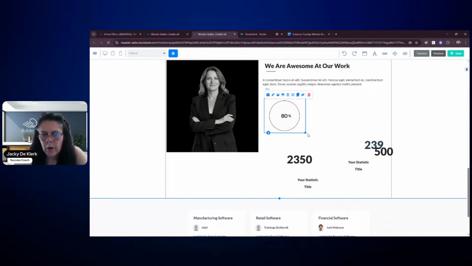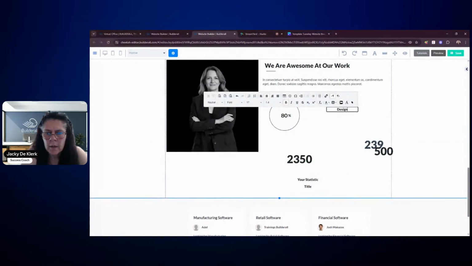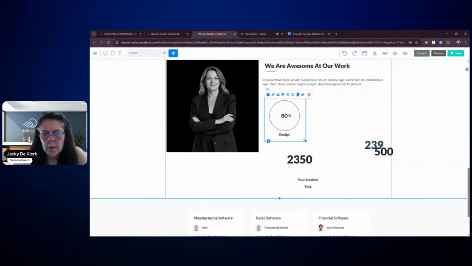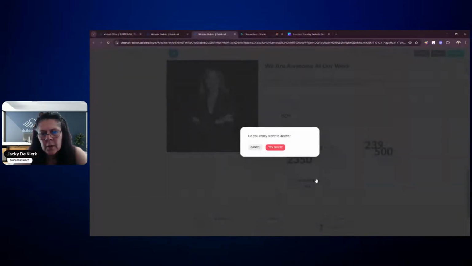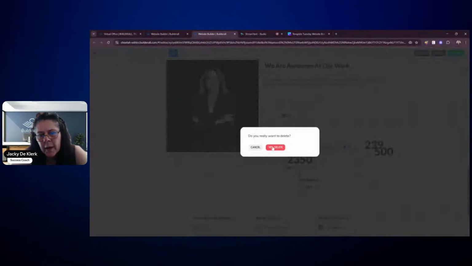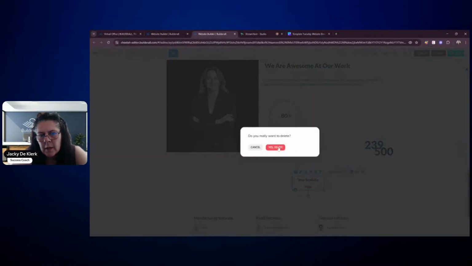And then we can also in the same box have our text. So this could be design. And it can go in underneath it, so that we've got the same look and feel. So now we can delete these other things. And the only thing we really need to do now is to go and duplicate that box.